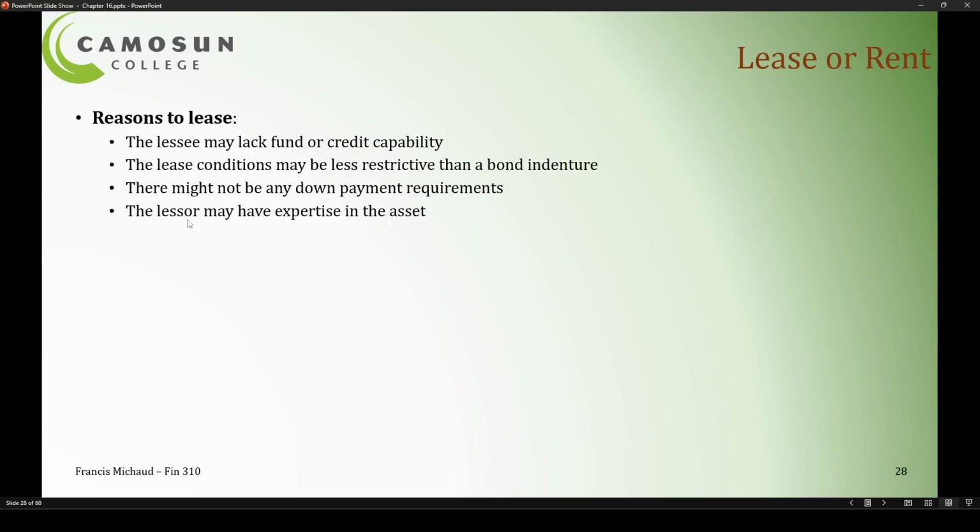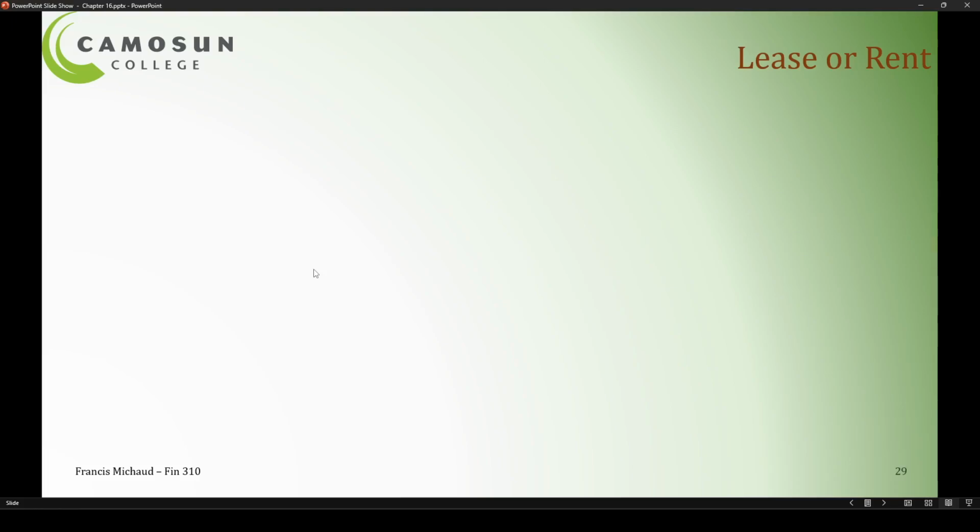Usually, the lessor, the person who is making the lease, will have expertise in the asset that they are leasing. So they might be better at maintaining the asset, at repairing the asset, and so forth. Also, a creditor's claim on certain leased assets can be limited or restricted. For example, they might not be able to go after those assets in the case of bankruptcy. Those are all the reasons and the differences between operating lease and capital lease.